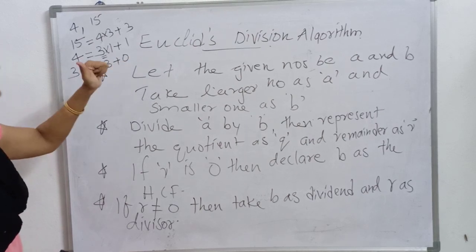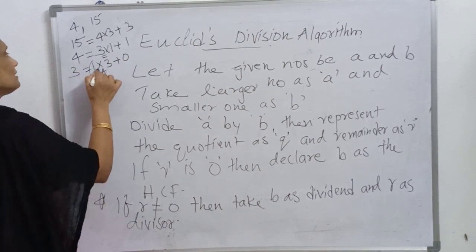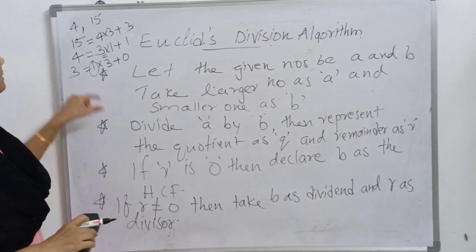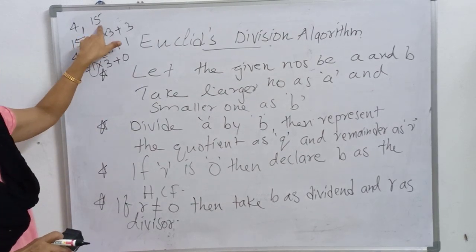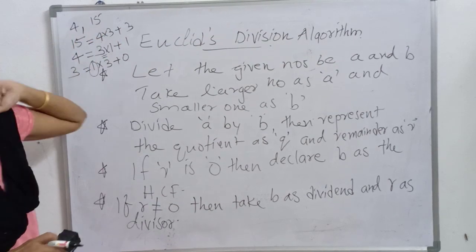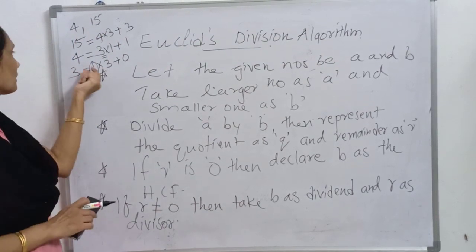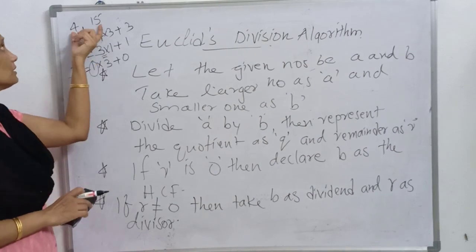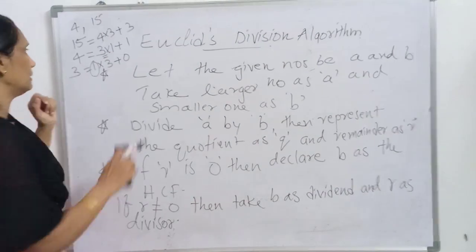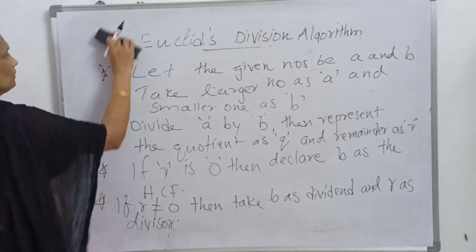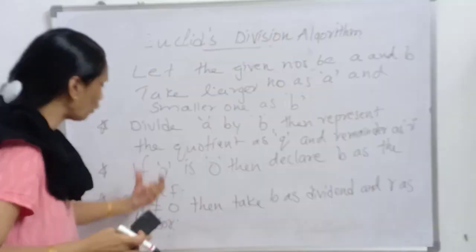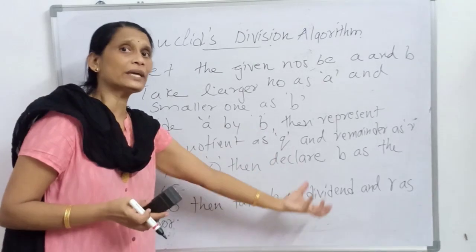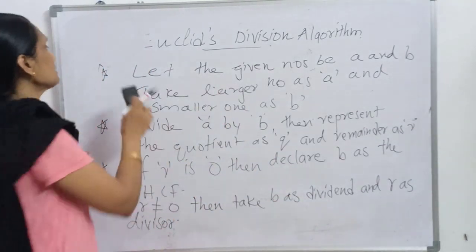So what is the HCF? 1 is the HCF. Any numbers having 1 as the HCF, we call relatively prime numbers, or otherwise co-prime numbers also. Okay. When you are getting 1, you can call these numbers co-prime numbers. Now let us go to the division algorithm. So you have to follow this procedure until you get R as 0.